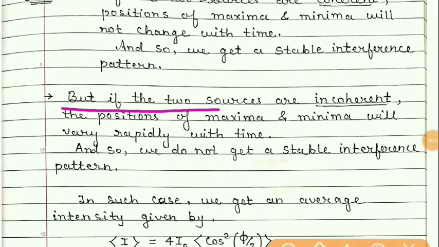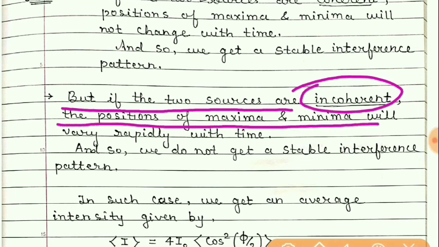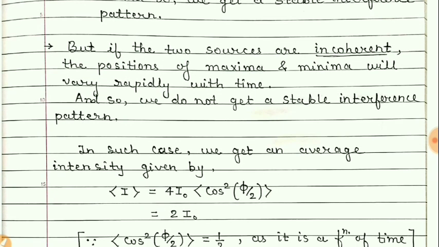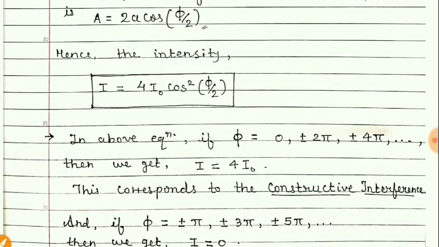But if the two sources are incoherent, the positions of maxima and minima will vary rapidly with time. That means at the same position, there will be maxima and minima which change rapidly. So in such a case, we will not observe any stationary pattern of bright and dark bands. What will happen in such a case? The average intensity is observed on the screen. Students, the average intensity I is, see this 4I naught which is constant, the same as earlier.